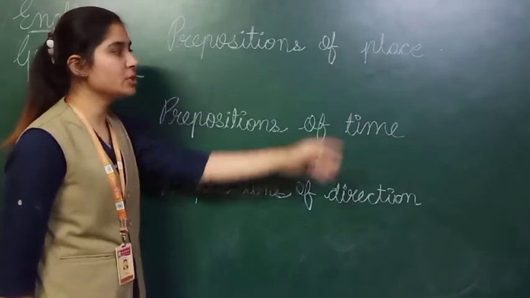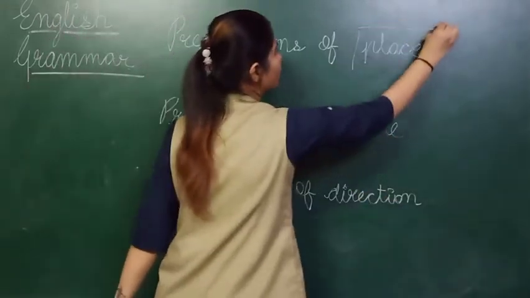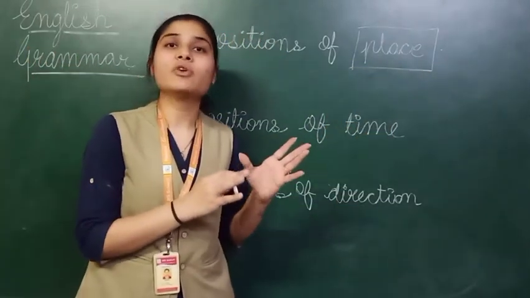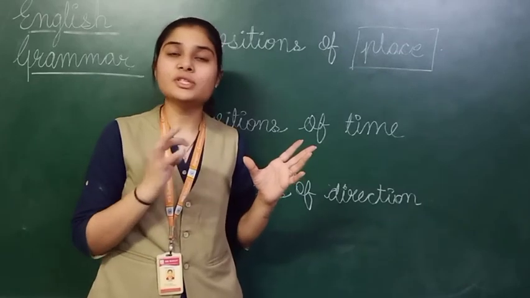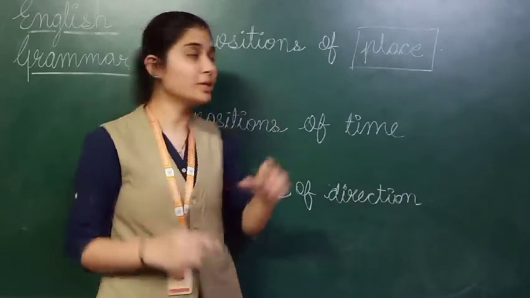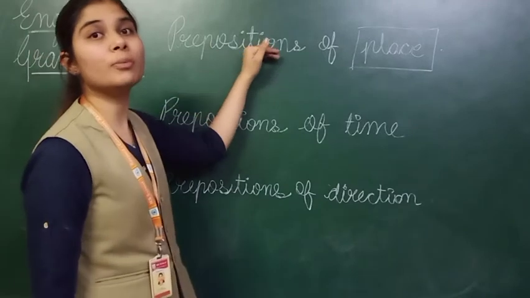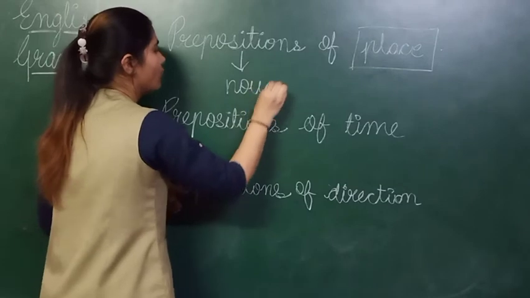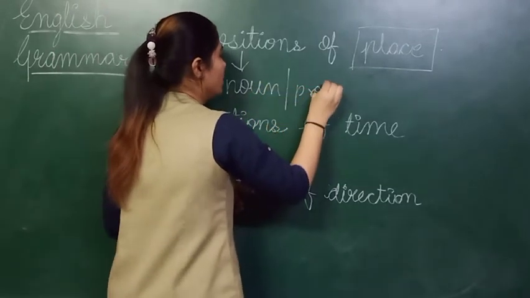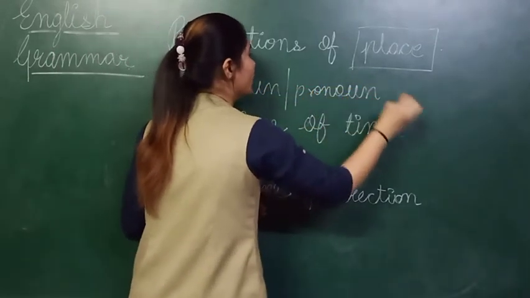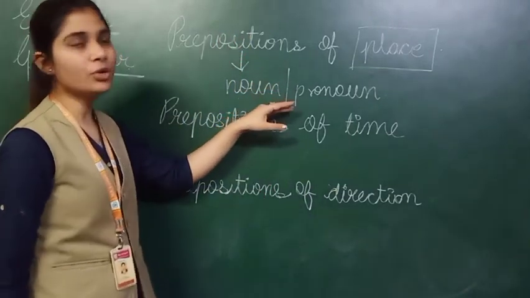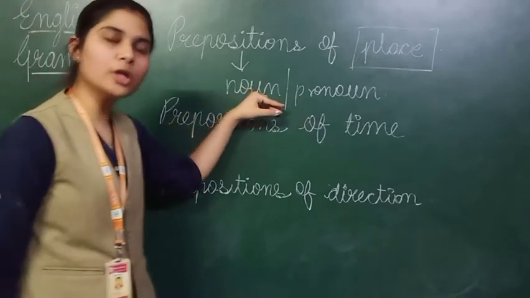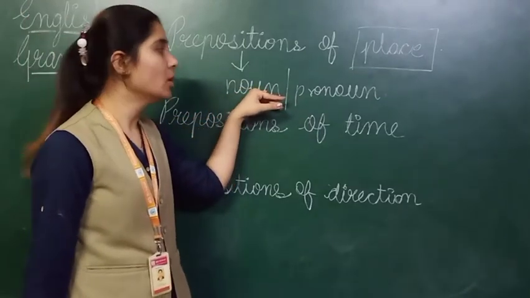Preposition of place. As we are talking about here, particularly place. Now, as I told you, adverb was a chapter which is giving us information about verbs. But this is the preposition which tells you more about a noun, or a pronoun, as you can say. So here it will tell you where the noun is, if I am talking about one boy, girl, bird, animal, place, right?